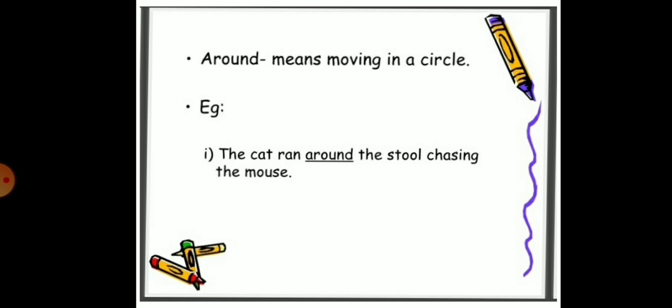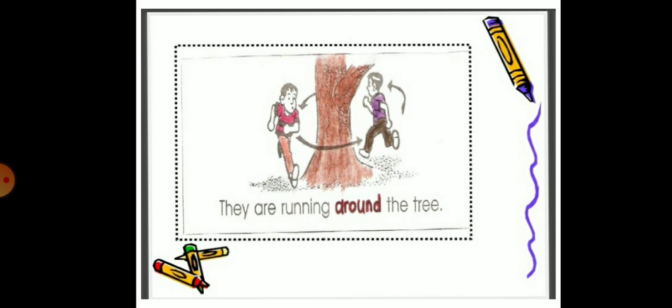Now, we have more examples. So, first one, around. Around means moving in a circle. For example, the cat ran around the stool, chasing the mouse.